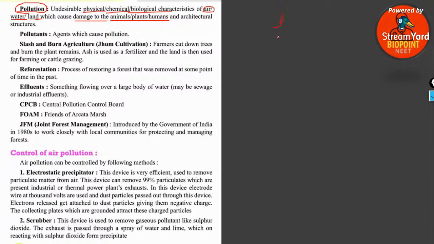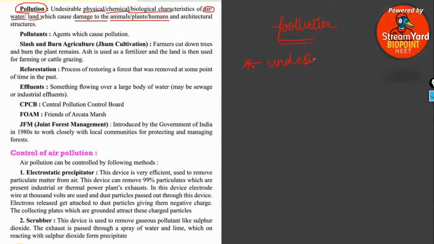Right from your 6th or 7th standard, you have been hearing this term pollution, and now being a 12th grade student preparing for the NEET examination, you are quite familiar with its meaning.